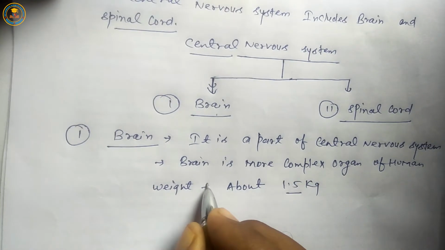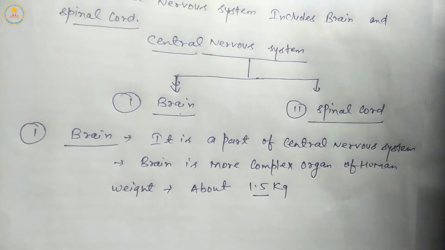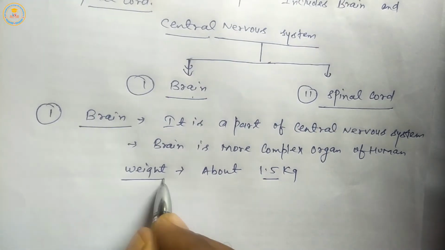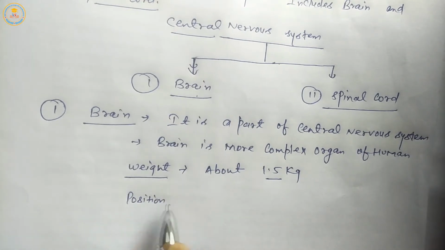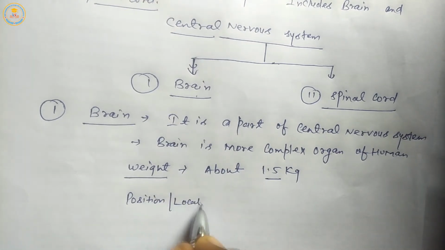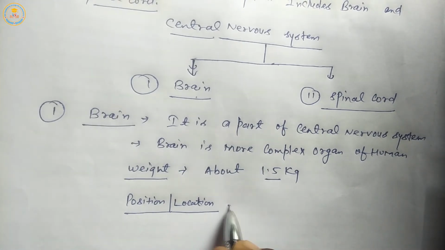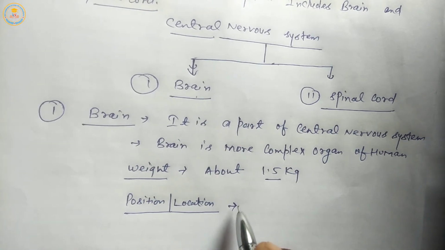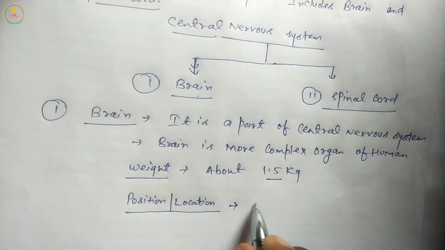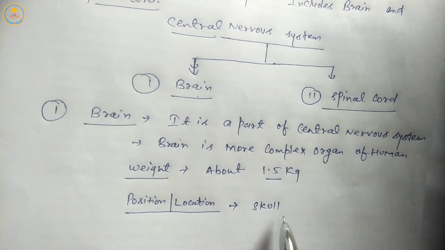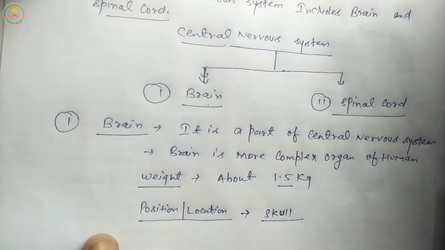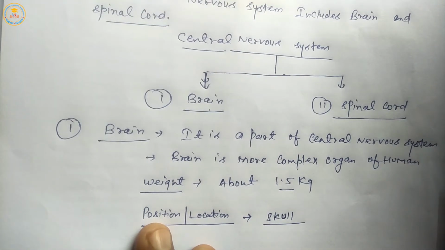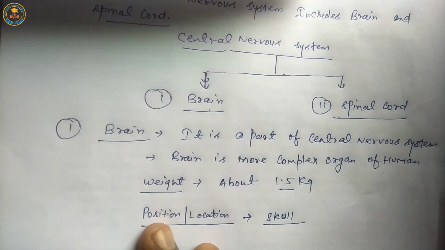It means kilogram. Next is the position or location of brain. Students, brain is located in the skull part.